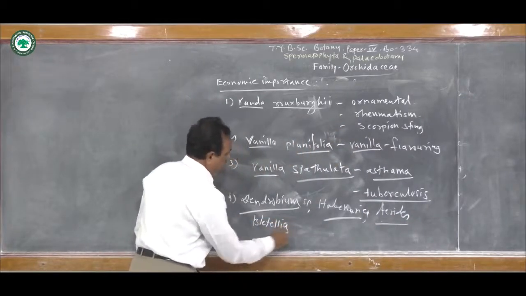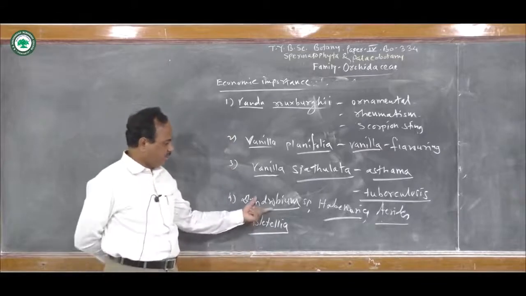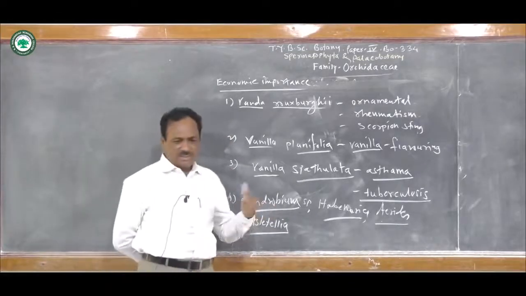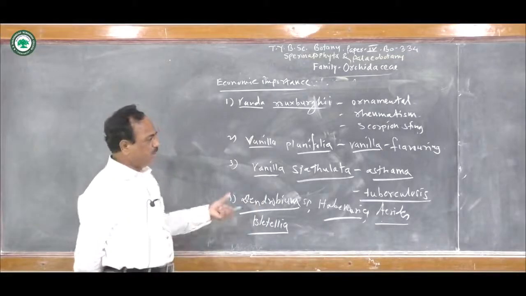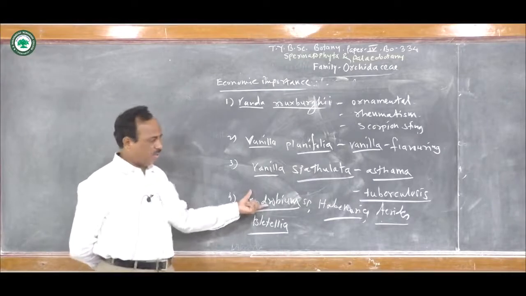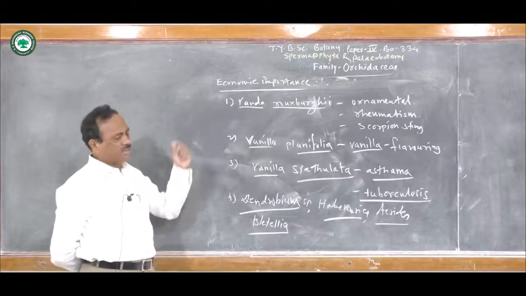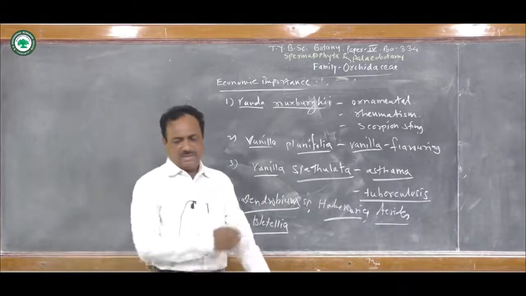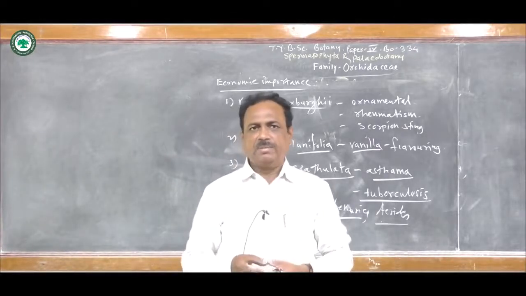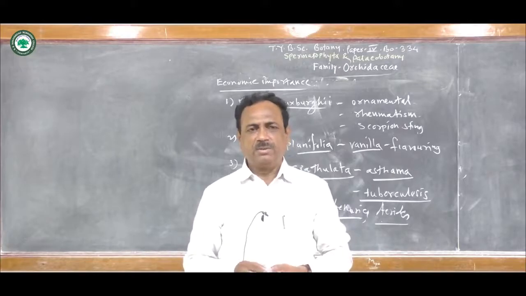The species of all these genera have attractive flowers, and so are also planted in the gardens for ornamental purposes. So these are some plants and their economic importance of the family Orchidaceae. So I am going to conclude here. Thank you very much.